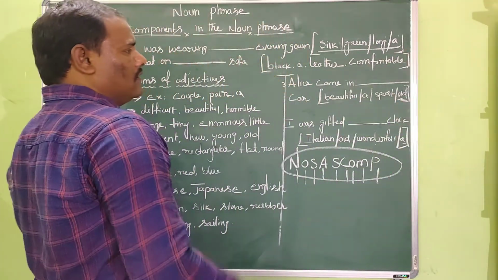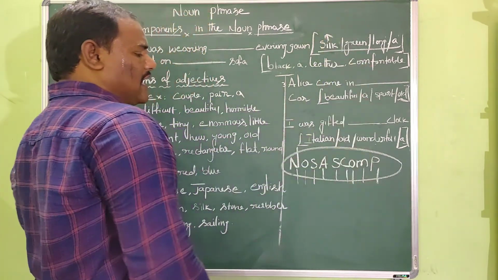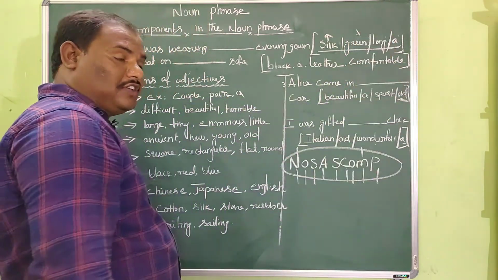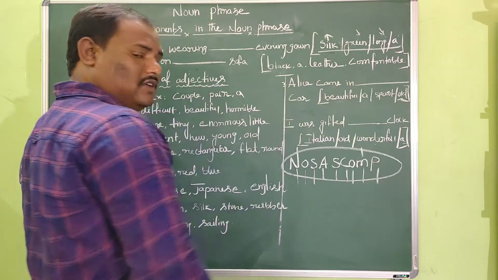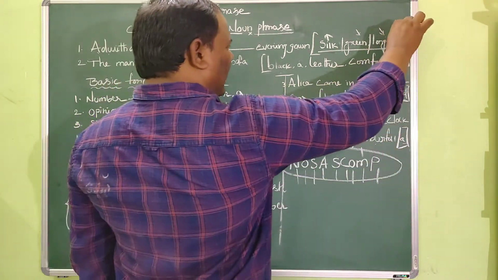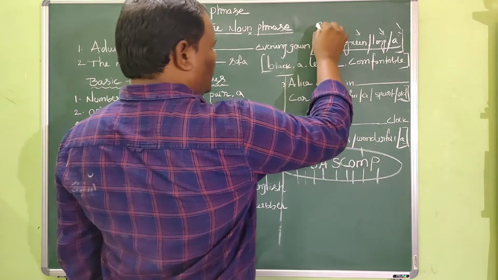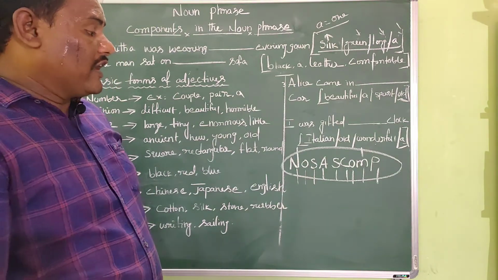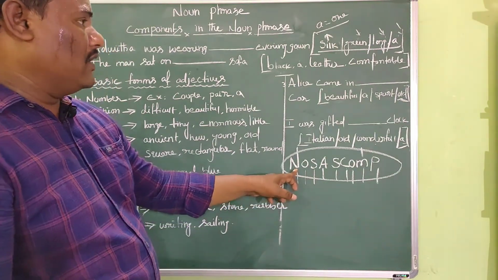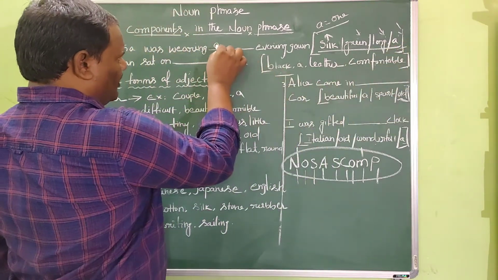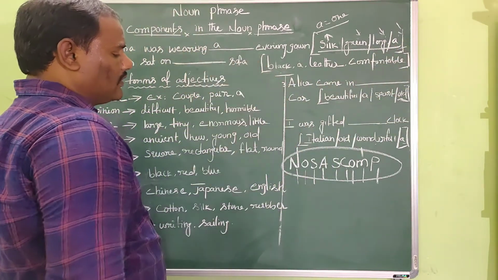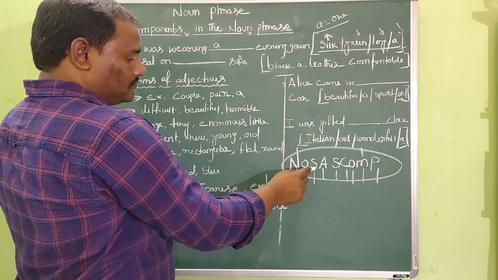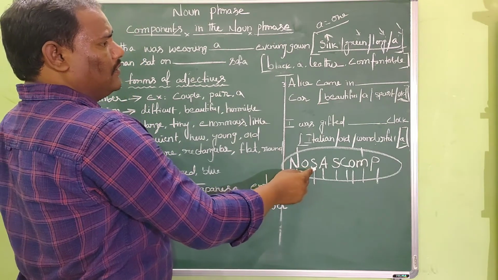So which word denotes the number? Silk, it comes under material adjective, isn't it? Green, color adjective. Long, it is a size adjective. A refers to number adjective, because A is equal to 1. So 1 is nothing but the number. First, what we have to write, my dear friends? Number, and here A refers to the number, so we can write A. And next, opinion, it is not given, skip it. Size, it is given.